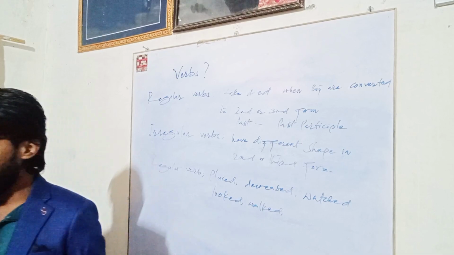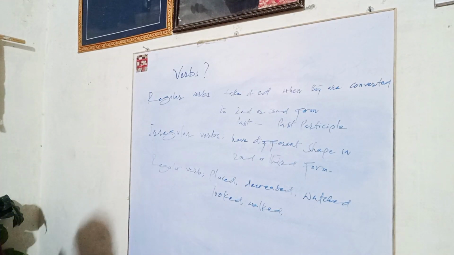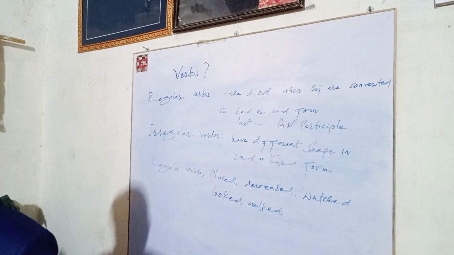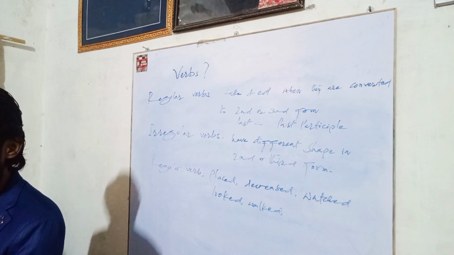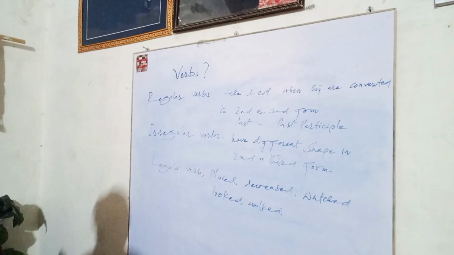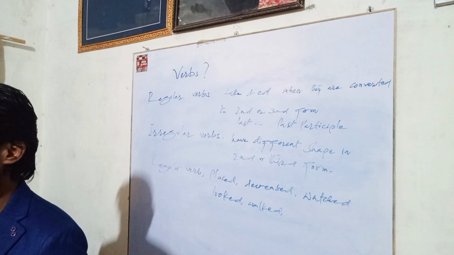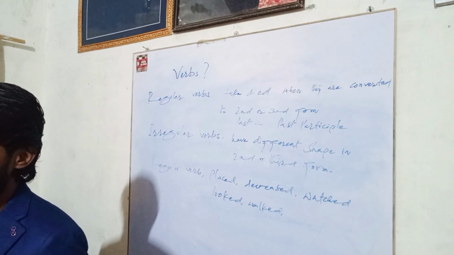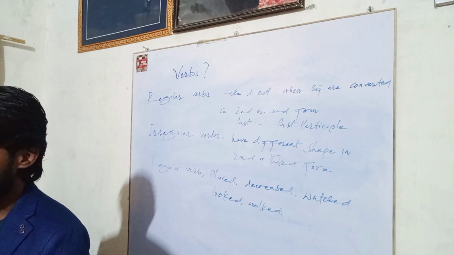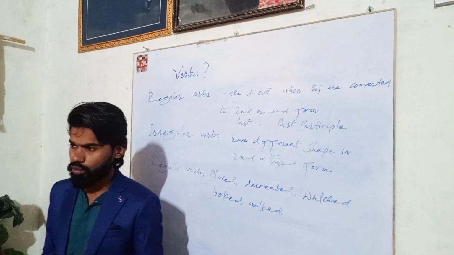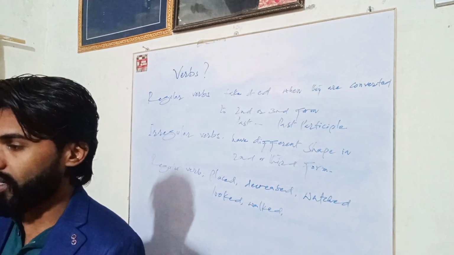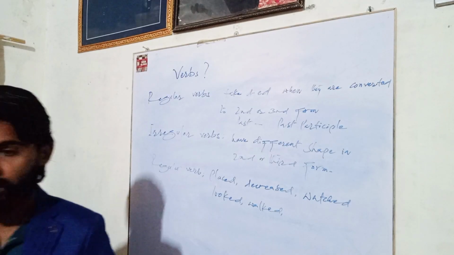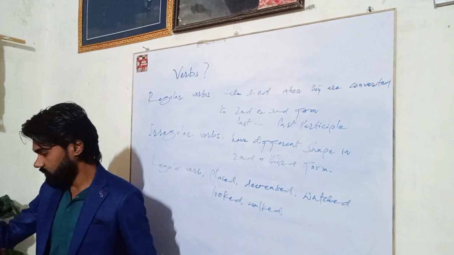I have a page that contains 50 irregular verbs. You should note that down, and if you don't know any of the irregular verbs, you should write that down. Bring that page from the office. It's on my table, the page with irregular verbs. If you don't know any word out of that page, write that down. I'll give you that page.